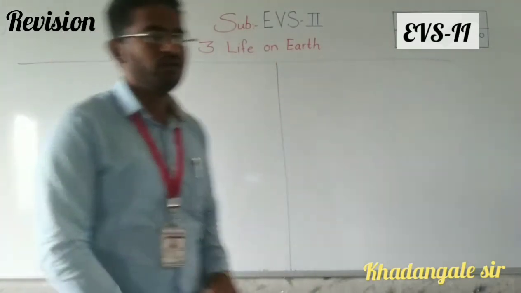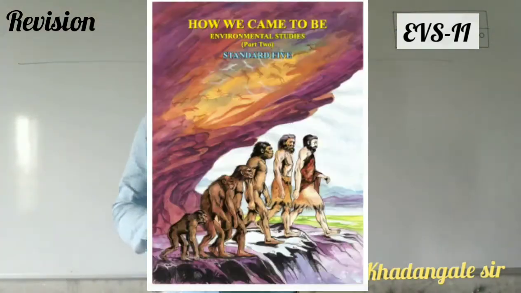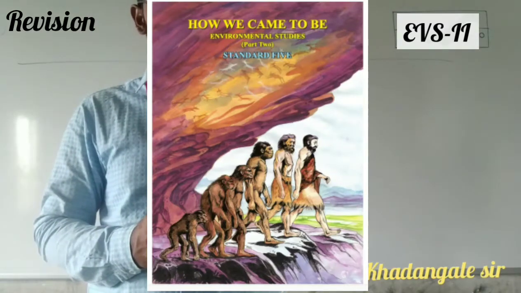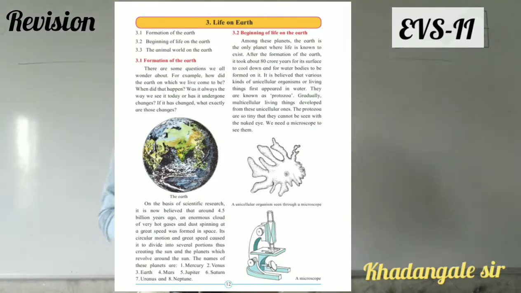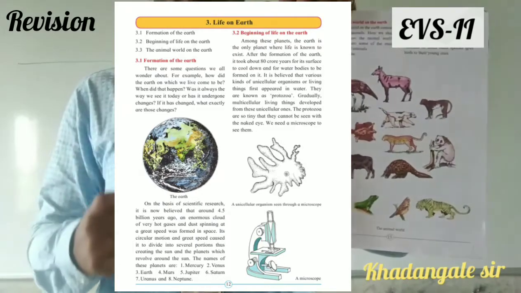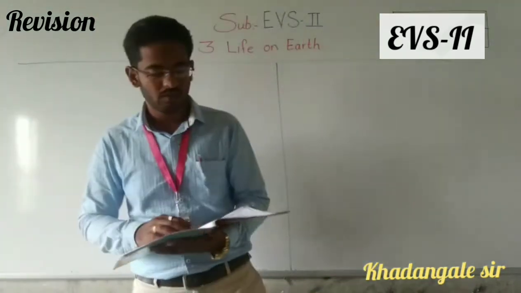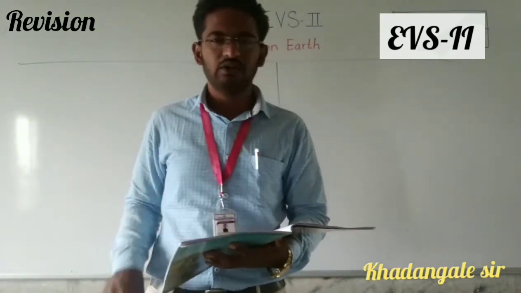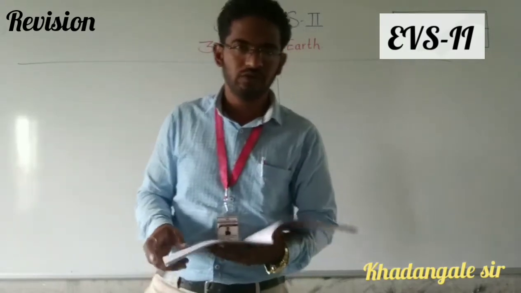Okay, so for this purpose we need the textbook. This one is your standard 5th EVS second textbook. I hope all of you have purchased these books now. Open your textbook, page number 12. See, on this page you will get this chapter. This chapter we are going to learn today. In this chapter only 3 points are given. This chapter we are going to learn on a primary basis.